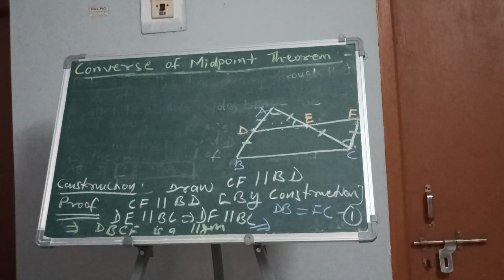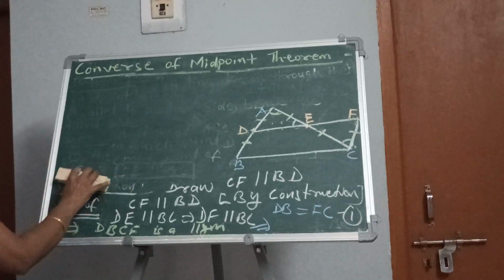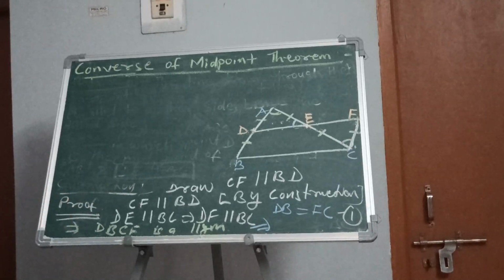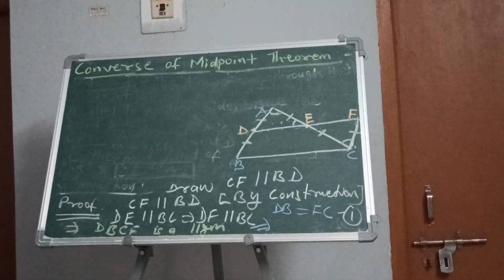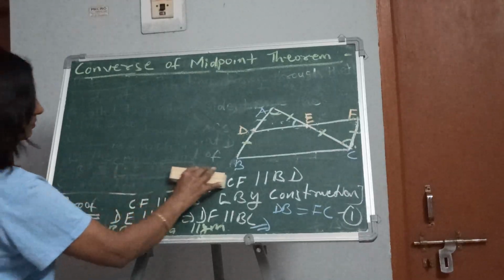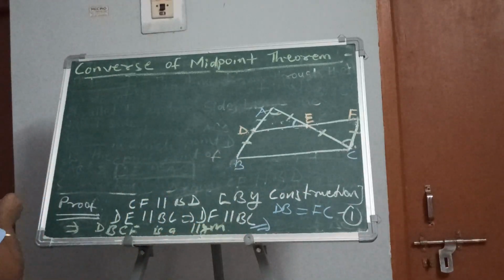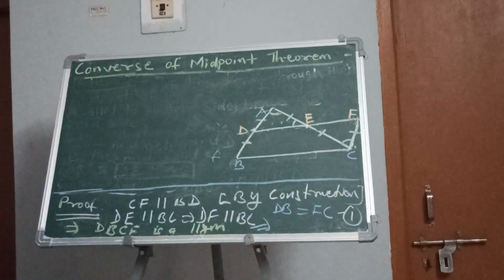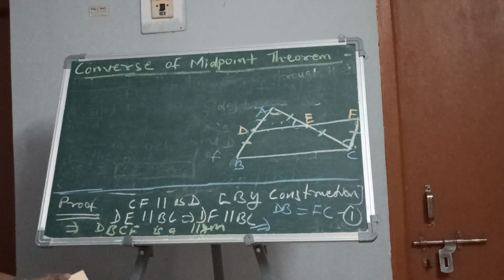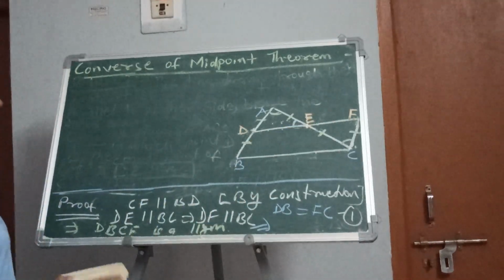Okay. So let us continue from here. Construction part is not needed right now. Okay. So what we got? DB is equal to FC, right?